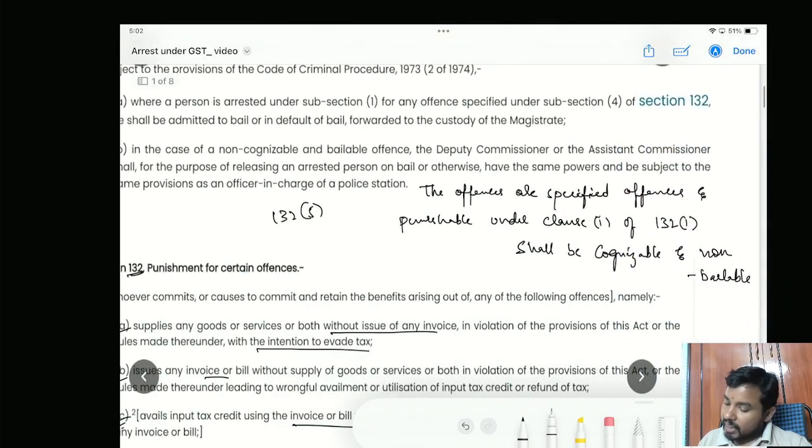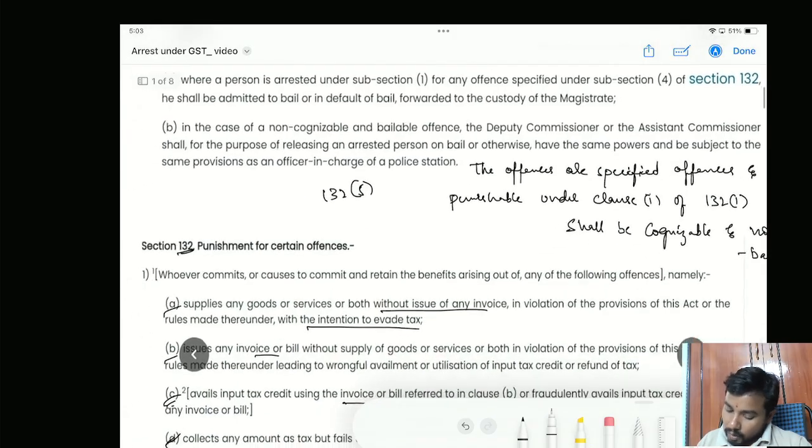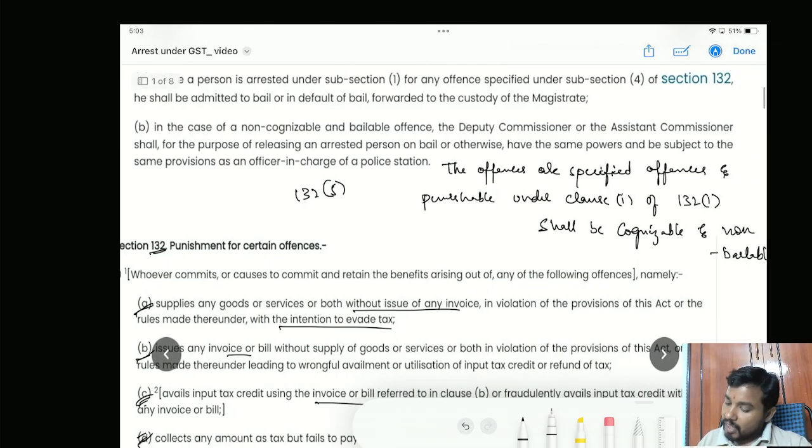Section 132 subsection 5 is saying that these 4 offences, which I am referring to as specified offences, when will they be punishable under clause 1? If the tax amount involved is 5 crores or more, then only it will be punishable under clause 1 of section 132 subsection 1, and shall be cognizable and non-bailable.